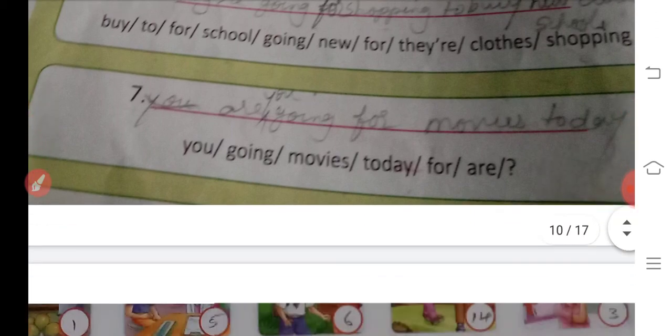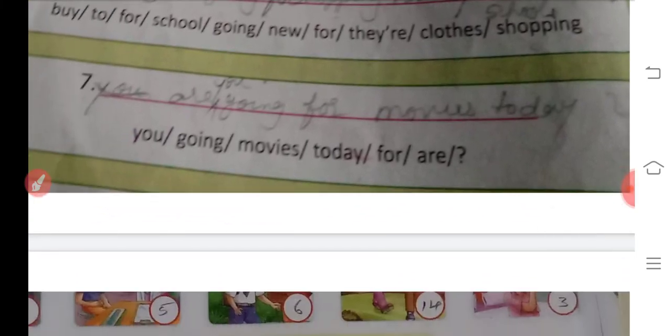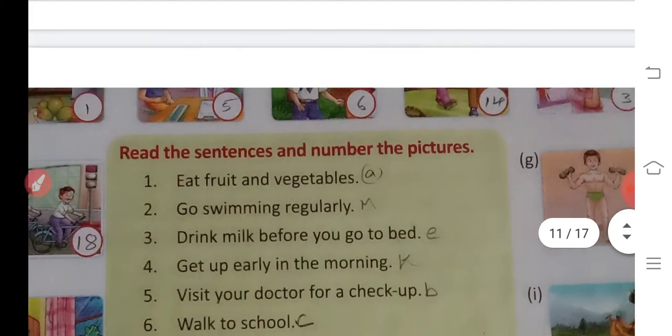The seventh one is: you going movies today for. Here: Are you going for movies today? Question mark, interrogative sentence. Then the eighth sentence is: can they swimming can't school but go to the for go. They can go to school but they cannot go for swimming.